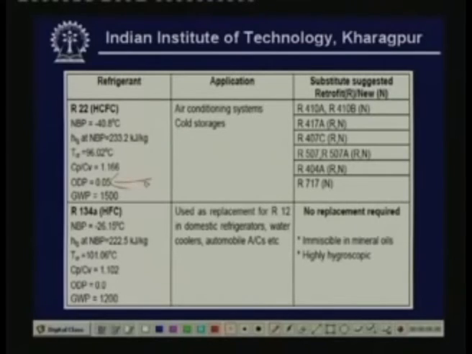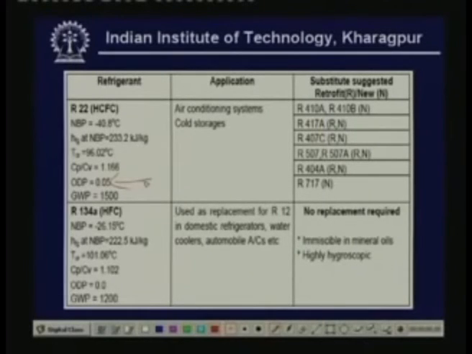So it is also a substance which has to be phased out, but unlike R12 and R11, some time is allowed for phasing out. Okay, so you can use it till almost 2030. Okay, so you can still use it. It also has a global warming potential, and it is mainly used in air conditioning systems and cold storages. Okay. And since it also has to be phased out, some substitutes have to be found. Okay. Again, these are the major substitutes.